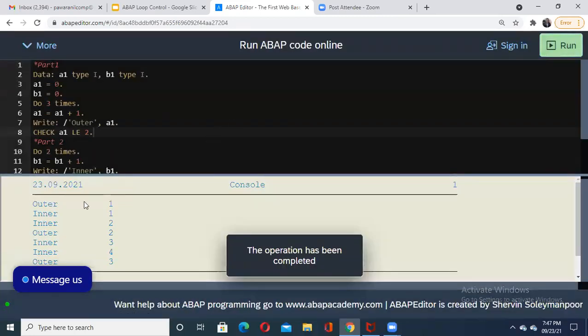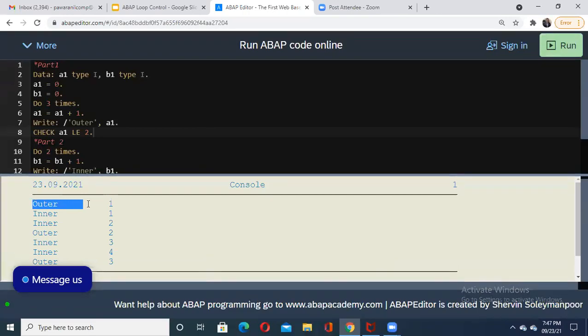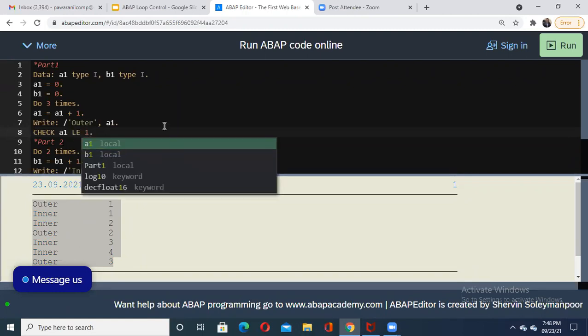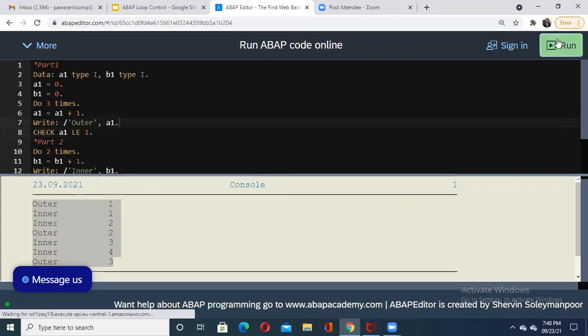See, the execution happened like this: outer 1, then see it has been ignored, it went to the inner part, no issue, but again when it becomes outer, again it has been executed. But you will find that even the last time it has been ignored. And why is outer 3 printed? Because I have kept the condition here, check a1 less than or equal to 2. So up to that moment it was executing this particular loop. Otherwise we can do it like this: a1, no, don't say less than or equal to 2, let us say 1. Okay, and let's just check it.